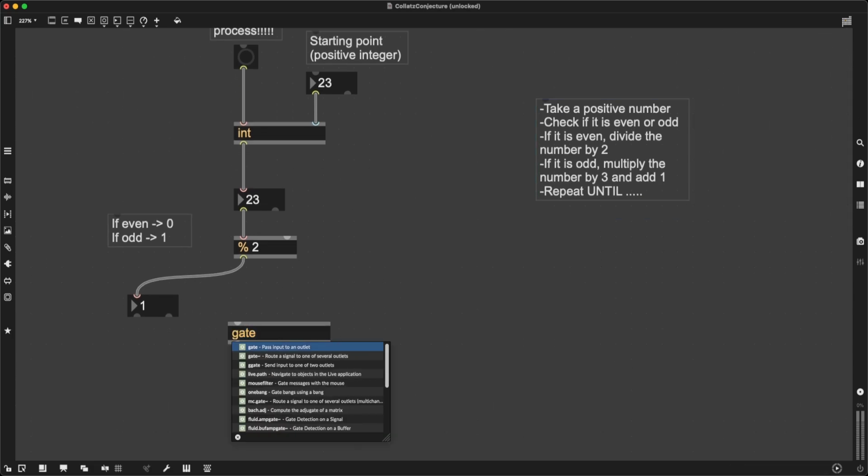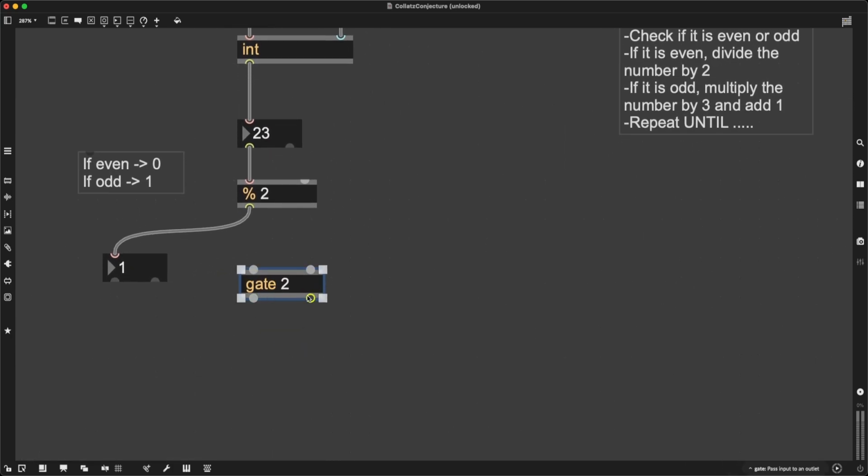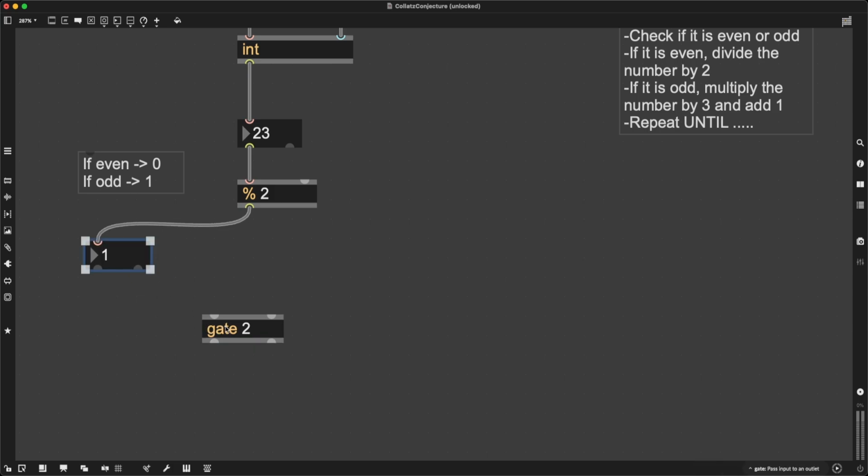I'll create the gate object, which is going to take an input and it's going to send it from one of a given number of outlets, right? So if I give the gate object the argument 2, I will have 2 outlets. So I will have 2 possible roads that the input can take. It will not be both of these at once, it will be one or the other. Now the left inlet of gate is going to open one of the gates, right? And we can see this in action by, let's see, just sending an integer number into the left inlet.